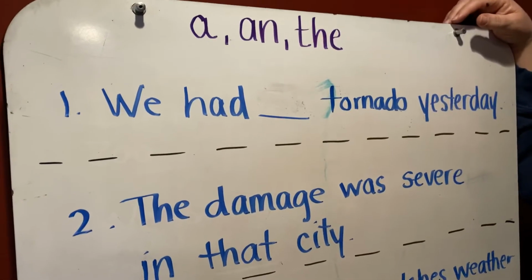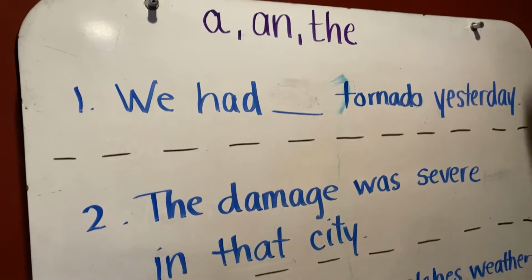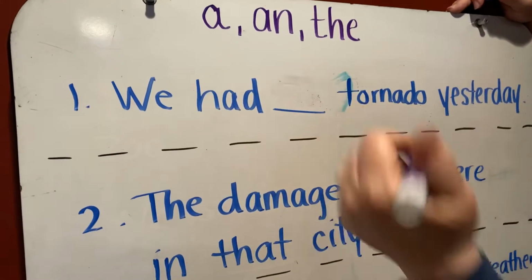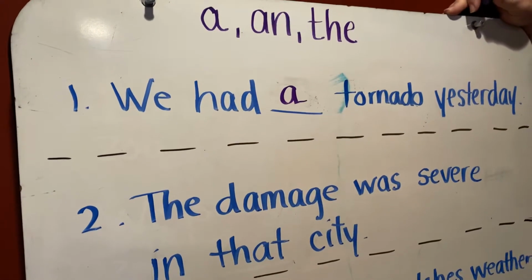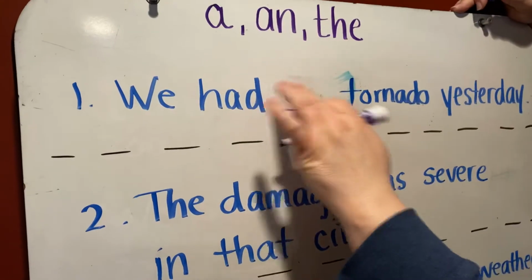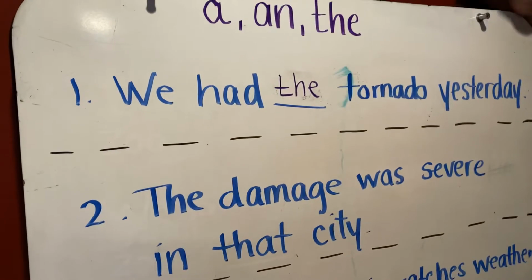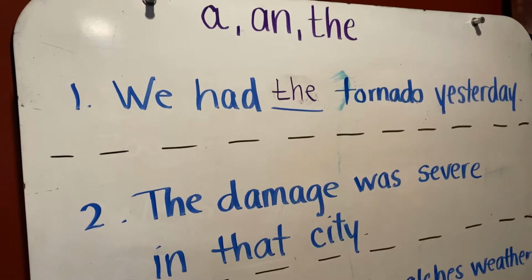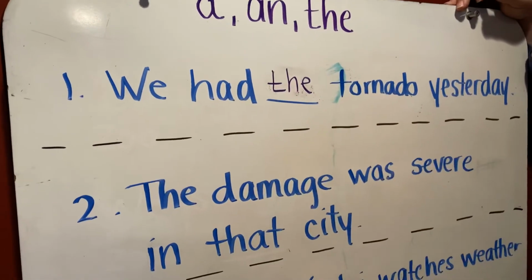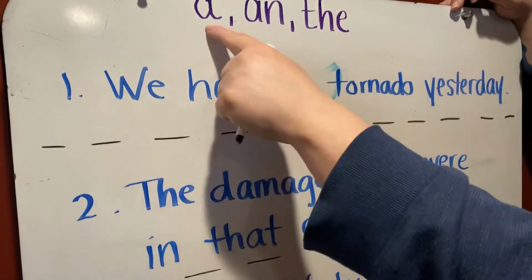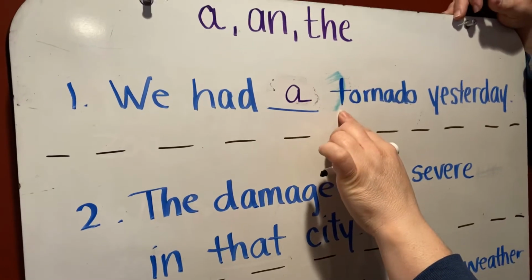So let's read sentence one. We had blank tornado yesterday. Because tornado, your noun, starts with a consonant, the article you're going to use there is a. Now, you can also use the article the here if you're speaking of one tornado or a specific tornado. The tornado yesterday. Like, let's say there was one tornado in Kimball. That would be the tornado everyone's talking about.